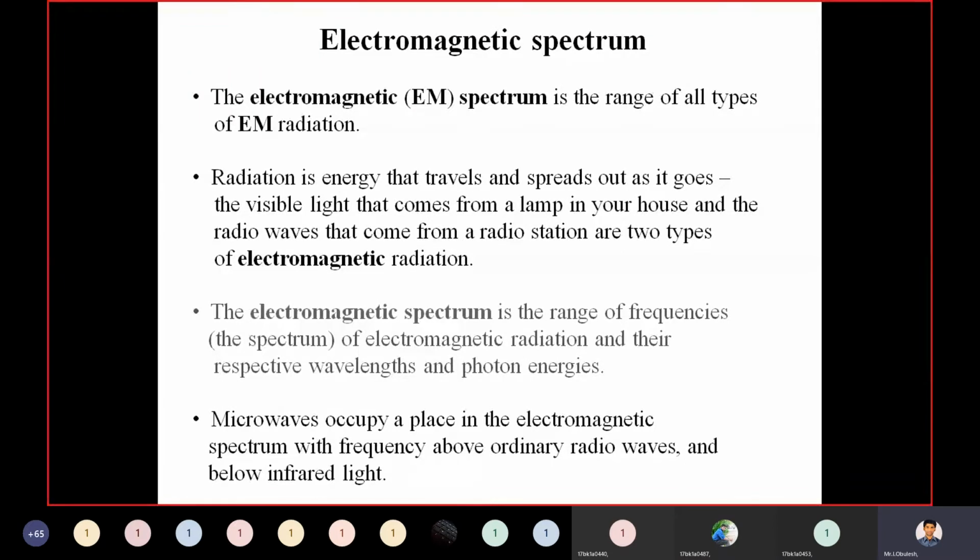Coming to the electromagnetic spectrum, it is the range of frequencies. Spectrum means frequency bands. The electromagnetic spectrum is the range of frequencies of electromagnetic radiation and their respective wavelengths and photon energies. So in the electromagnetic spectrum, we have electromagnetic radiation and their respective wavelength and energy of photons.